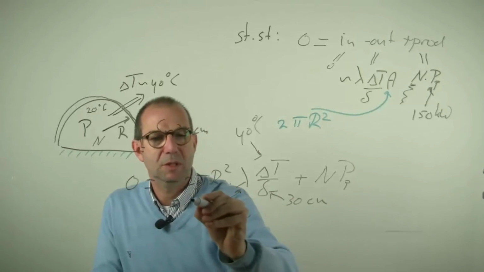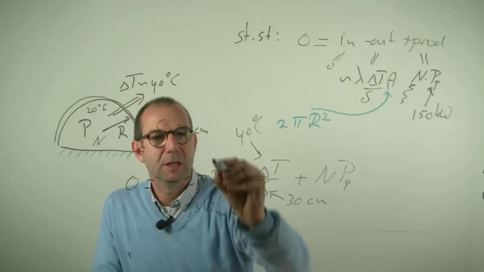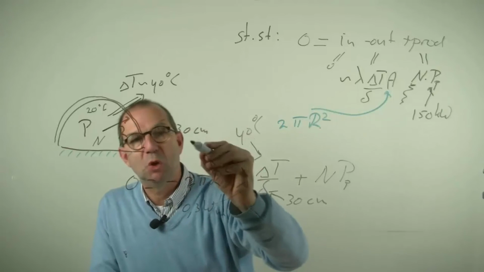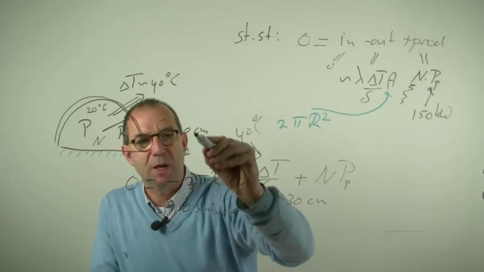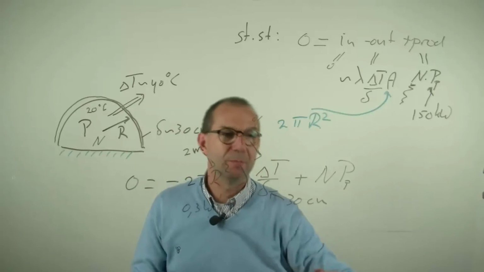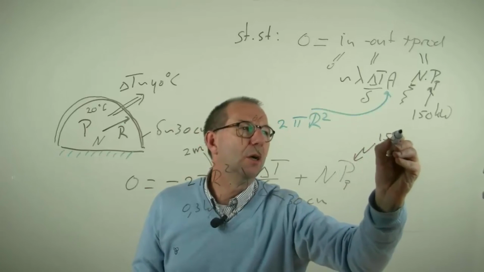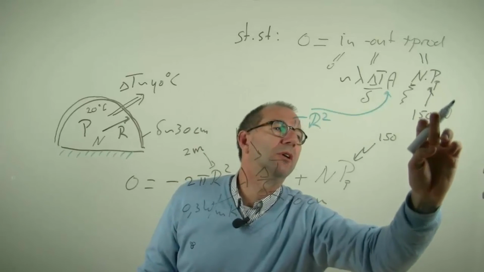Lambda is about 0.3 watt per meter Kelvin. R is on the order of 2 meters to have a decent igloo, so that it's 2 meters high and I can stand. And this was our 150 watt. I wrote here kilowatt, no way, watt.